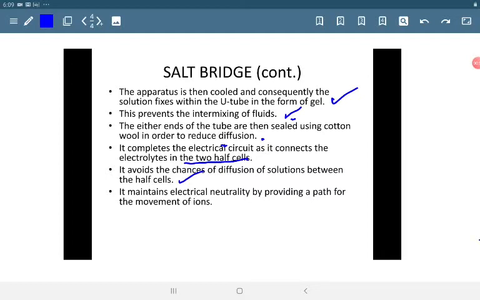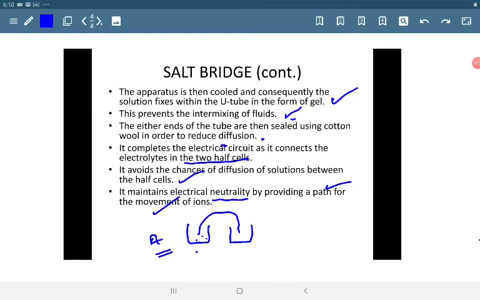And last but not the least, a very important function of salt bridge is to maintain electrical neutrality by providing a path for movement of ions. Like if we draw this with two half cells, and here a salt bridge is there. On the anodic half cell, the left hand side, as time passes there is more and more concentration of zinc ions, positive ions. So the solution may become positively charged.